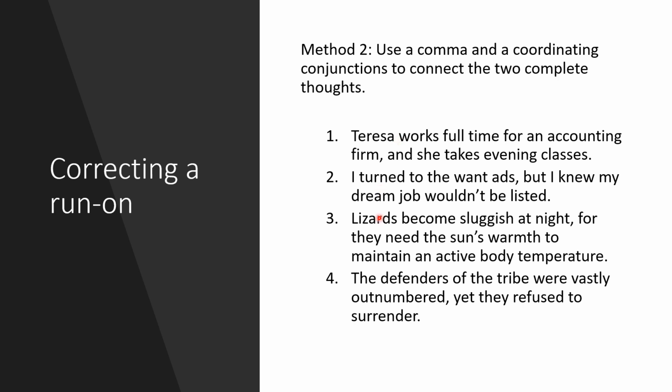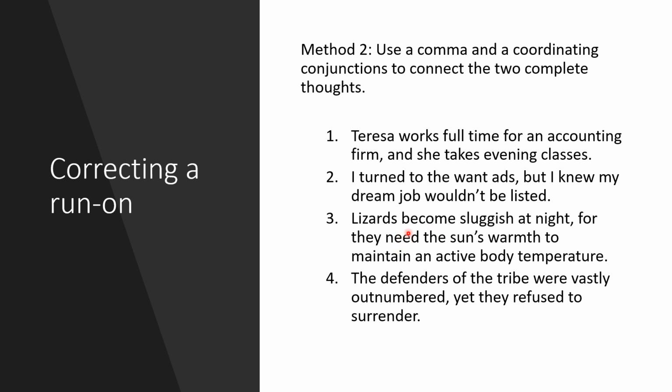Sentence number 2. I turned to the want ads. This is a complete sentence. I knew my dream job wouldn't be listed. This one is also a sentence. But instead of using a period to separate the two sentences, you may use a comma and the proper coordinating conjunction. But is an example of a coordinating conjunction. Okay, so comma and coordinating conjunction, but.